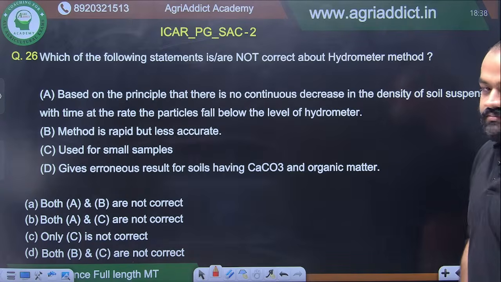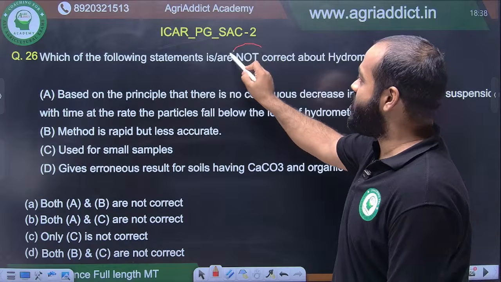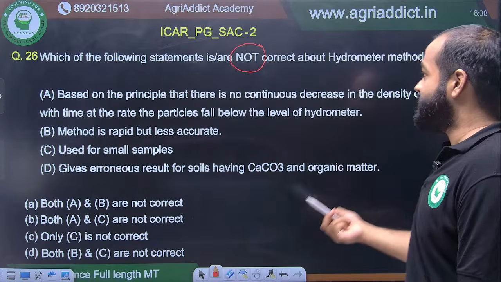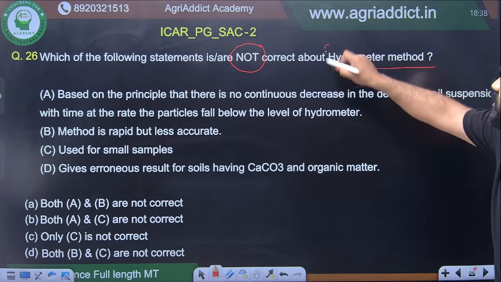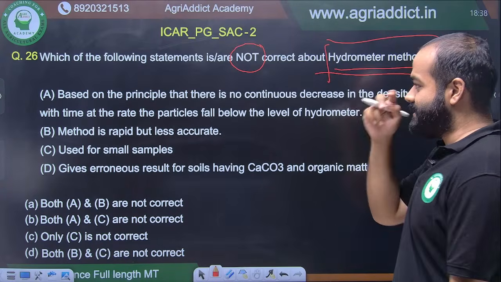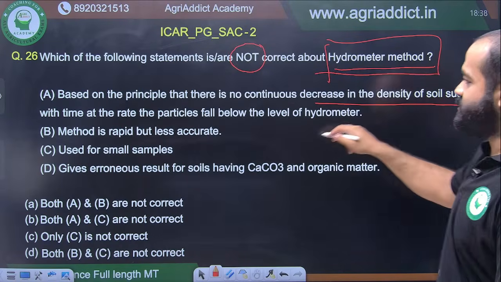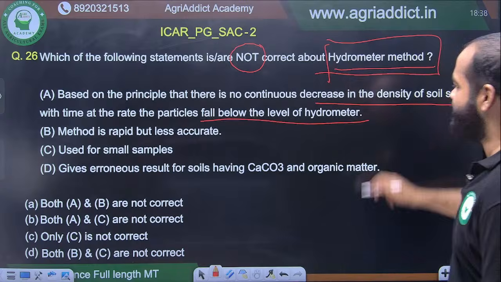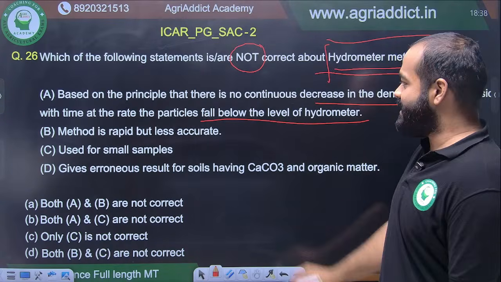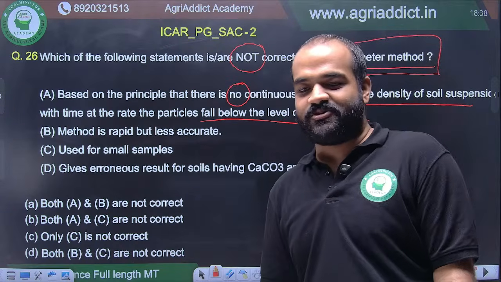Which of the following, read the question carefully. Which of the following statements are not correct? Okay. Which of the following statements are not correct about the hydrometer method? You should know what is correct. To know which are not correct, let's read the statements. Based on the principle that there is no continuous decrease of density of soil suspension with time at the rate of particles fall below the level of hydrometer. At a glance you will think this is correct, but deliberately it says no here. These are deliberate attempts to confuse you.